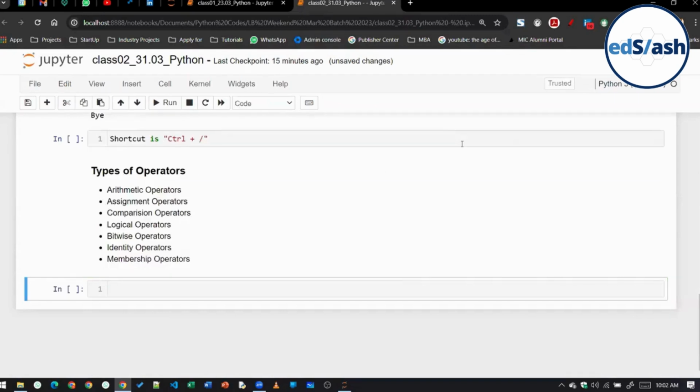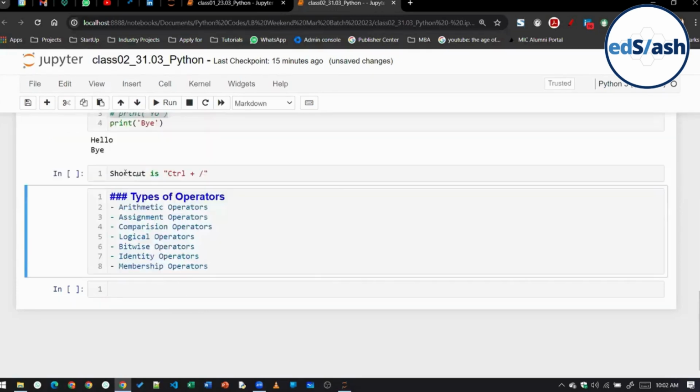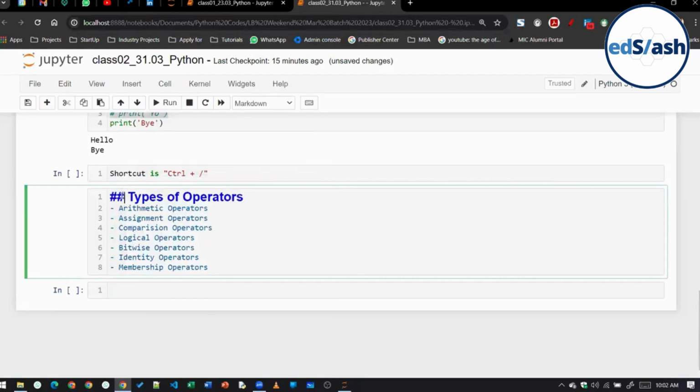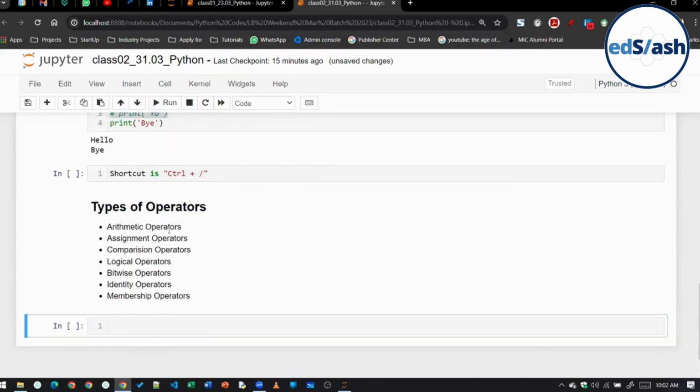Right, to perform some mathematical calculation, right? Plus, minus, into, divide, all these are called operators. Now in Python specifically there are 7 types of operators available. There are 7 categories of operators. Now we will cover all of them one by one.